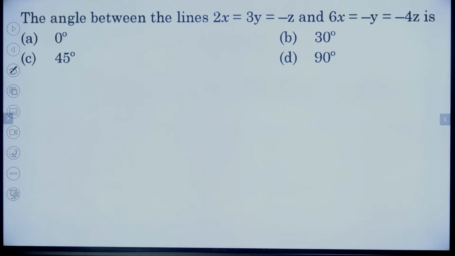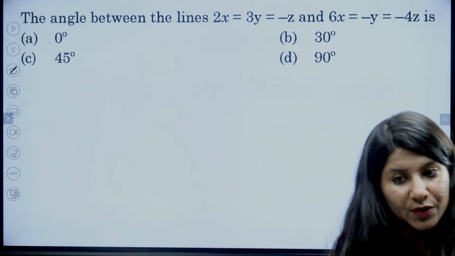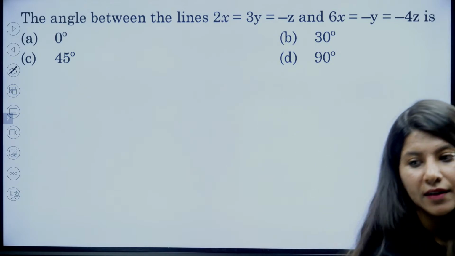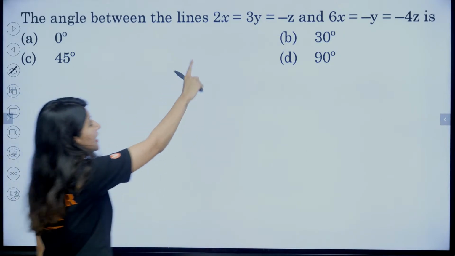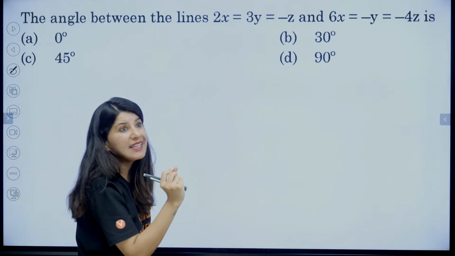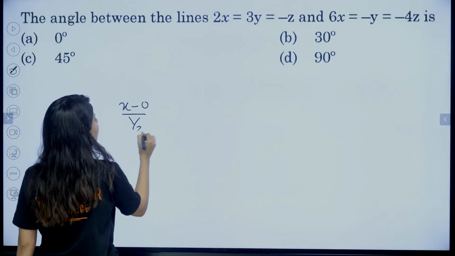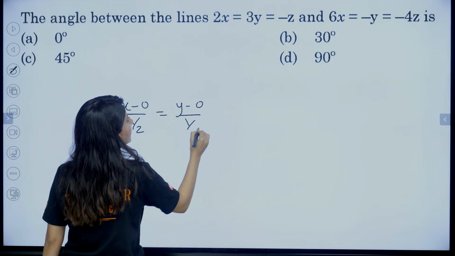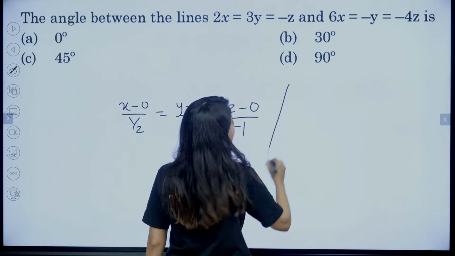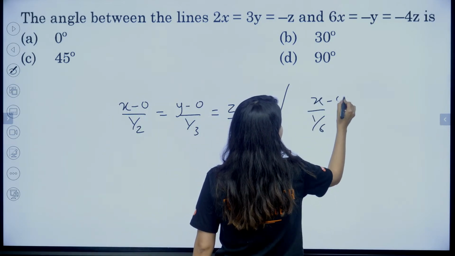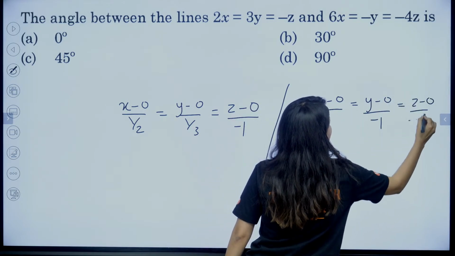Now angle between two lines, an absolutely important topic. Yes. All right. So let us first write down this equation of the straight line in a proper, nice manner. This 2 will come in the denominator. x minus 0 upon half, y minus 0 upon 1 by 3, z minus 0 upon minus 1. And the other one is x upon 1 by 6, again x minus 0, and y minus 0 upon minus 1, z minus 0 upon minus 1 by 4.